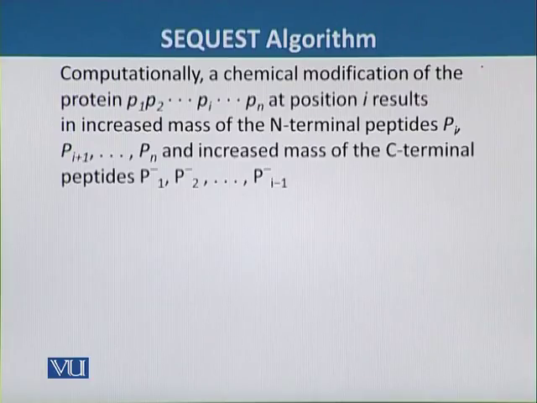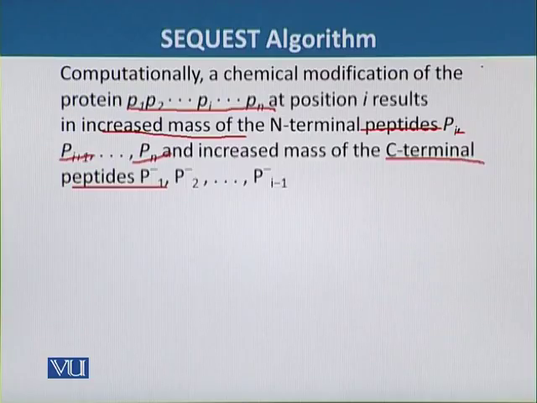Computationally, a chemical modification of a protein P1, P2 up to Pn at position i results in increased mass of the N-terminal peptides, that is Pi+1 up to Pn, and increased mass of the C-terminal peptides.